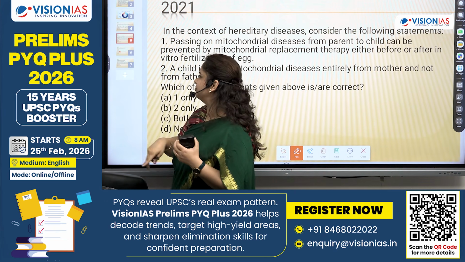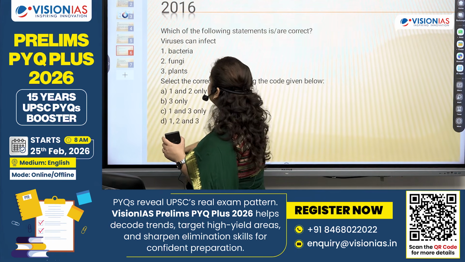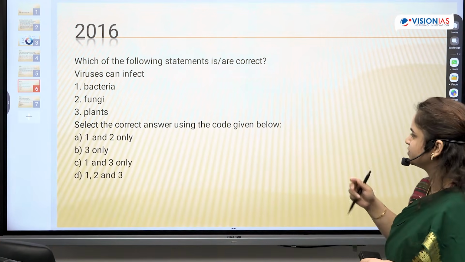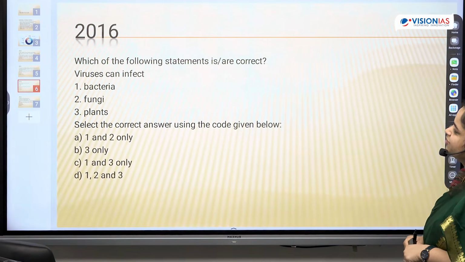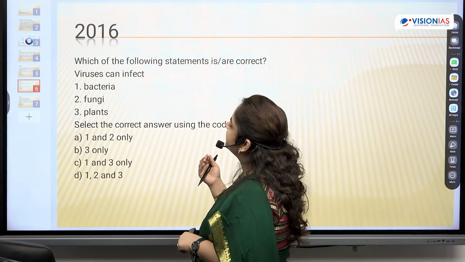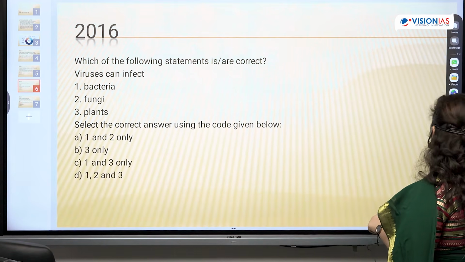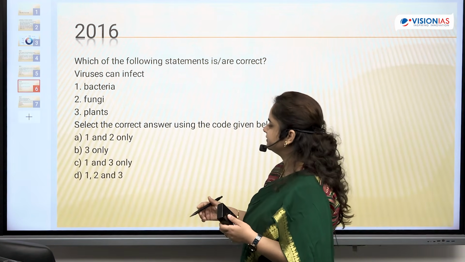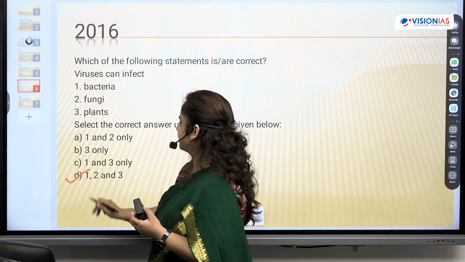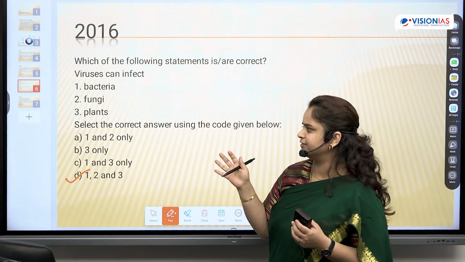I'll give you one more example to substantiate my words. See here. This is a question which was asked in 2016. Okay, what does this question say? Which of the following statements are correct? The question says, viruses can infect bacteria, fungi, and plants. Now the answer to this, which I'm going to tell you, is three. All three of these can be infected by viruses: bacteria, fungi, plants.